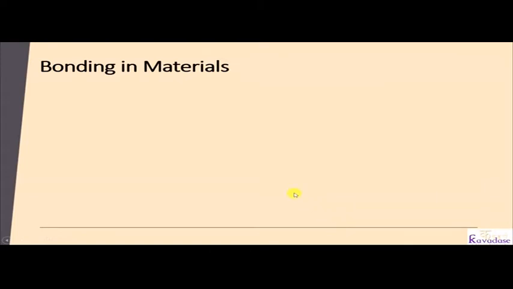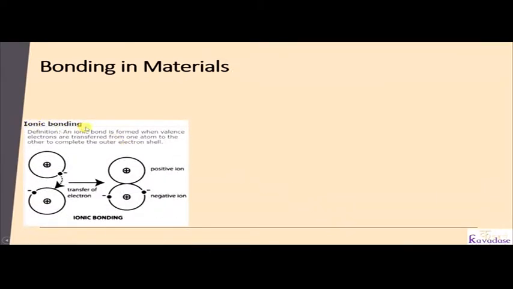First, bonding in material, ionic bonding. I think you already know these types of bonding. So ionic bond is a bond which is formed when valence electrons are transferred from one atom to another atom to complete the outer electron shell.